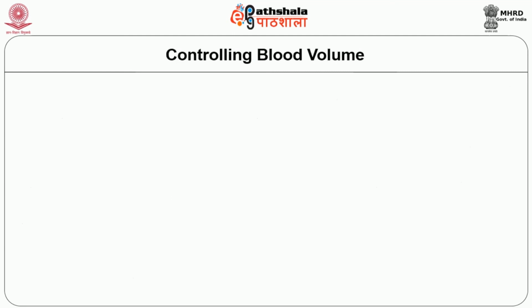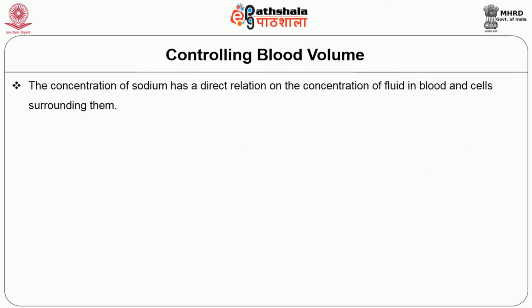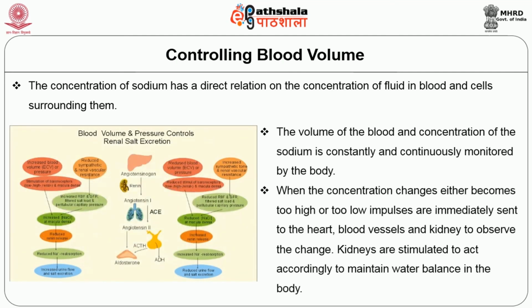How to control the blood volume? The concentration of sodium has a direct relation to the concentration of fluid in blood and the cells surrounding them. The volume of the blood and concentration of the sodium is constantly and continuously monitored by the body. When the concentration changes, either becoming too high or too low, impulses are immediately sent to the heart, blood vessels and kidney to observe the change. Kidneys are stimulated to act accordingly to maintain water balance in the body.